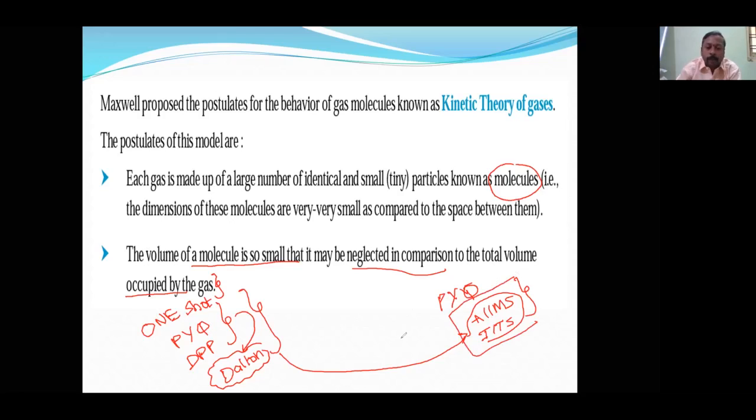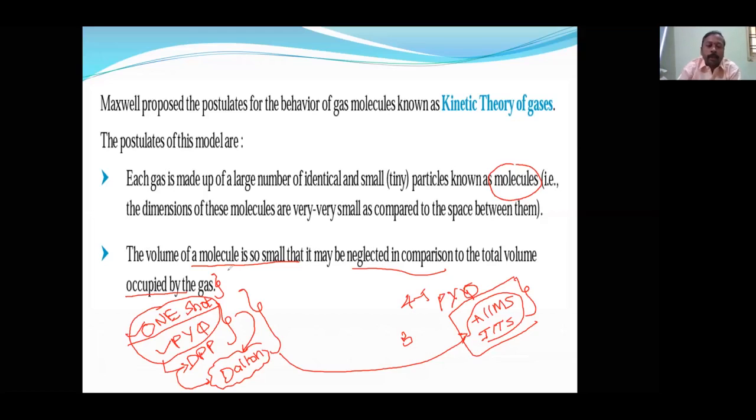If you have only 3 months, at least go through the one shot and the PYQs, and if you still get the time, then go through the NCERT. But one shot and PYQ are compulsory if you have 2 to 3 months. If you have 4 to 5 months, then you can go for the other steps, DPP and topical lectures. So it is designed as per your requirement and your availability.